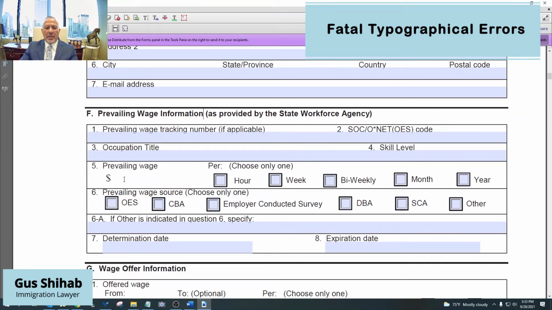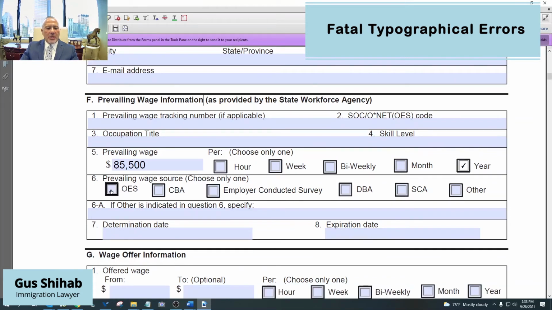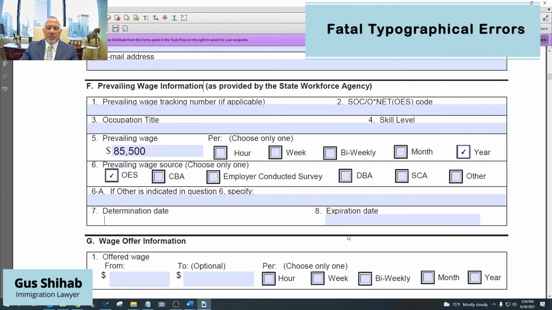So let's just say that the prevailing wage that came back from the Department of Labor was $85,500 per year, okay? The prevailing wage source, most of the time, is OAS, which is the database used by the Department of Labor. And then the determination date is the date that the PWD was issued, and this is its expiration date. This is the date of the expiration of the prevailing wage determination.